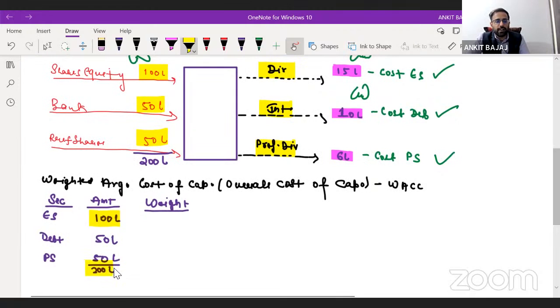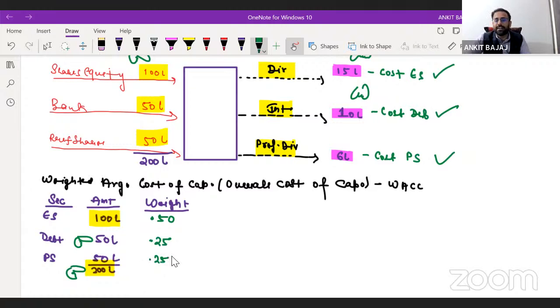So if I ask you the percentage weight of equity share capital, you will say, sir, 100 lakh is 50% of 200 lakh. So the weight of equity share is 50%. Instead of 50%, I will write 0.50, as I will be writing the figures in decimal. The weight of debt is 50 lakh out of 200 lakh, so it is 25%, or 0.25. Here also it is 25%, or 0.25. So we have calculated the weights.